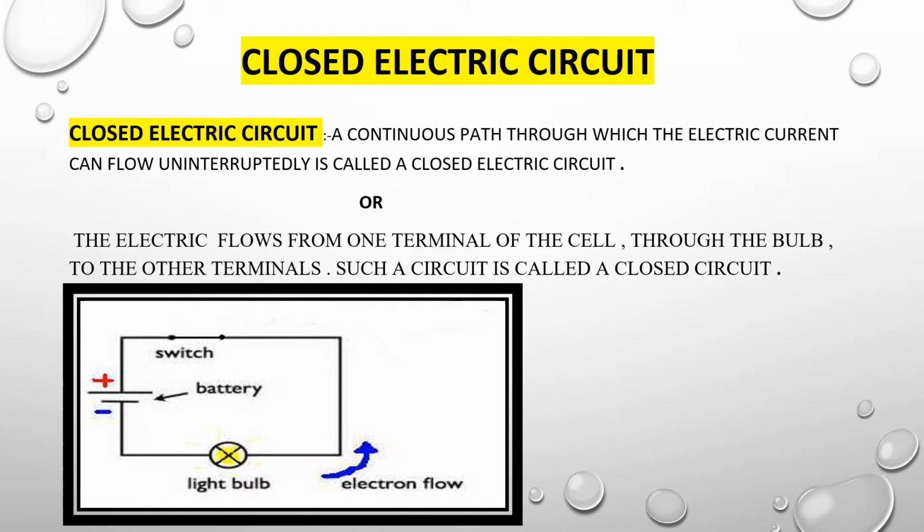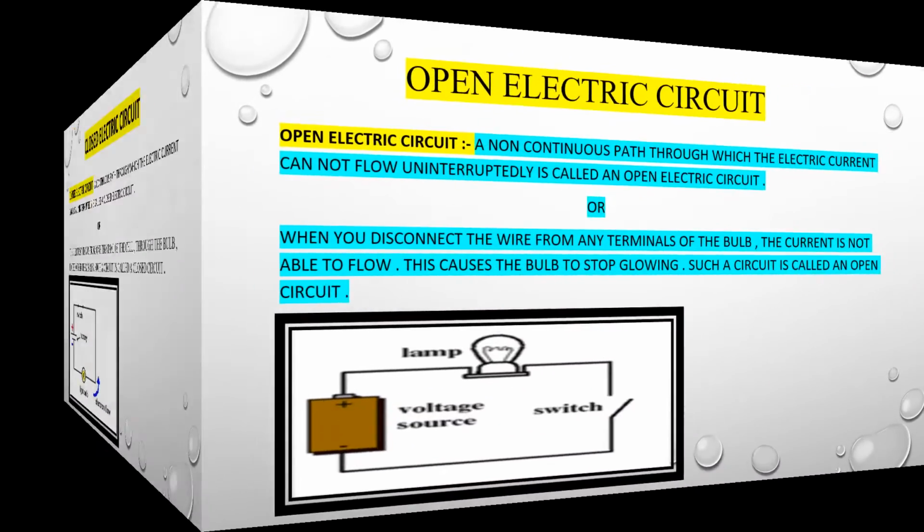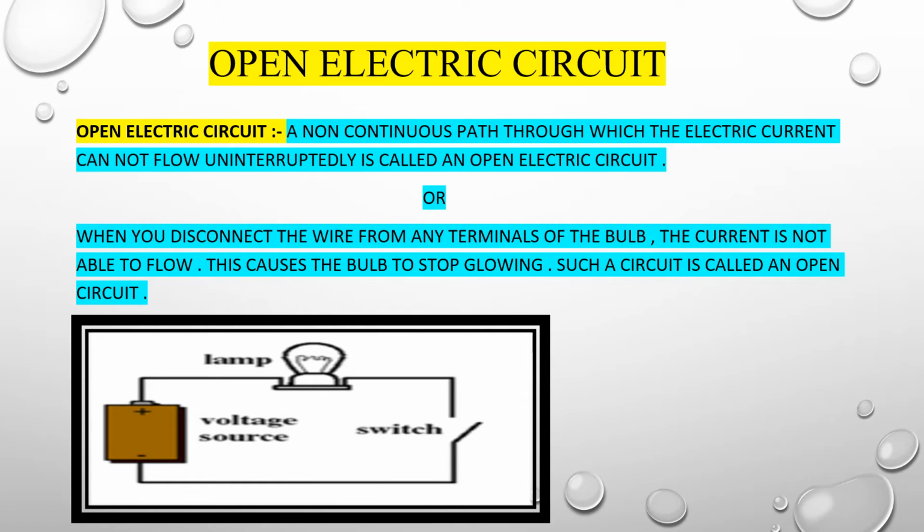Clear? Now we have to discuss the next type of circuit. It is the open electric circuit. See the difference between these two diagrams. Then you will easily understand the difference between the closed electric circuit and the open electric circuit. Now we have to discuss the open electric circuit. It means the switch should always be open. It means you have turned it off. Clear?